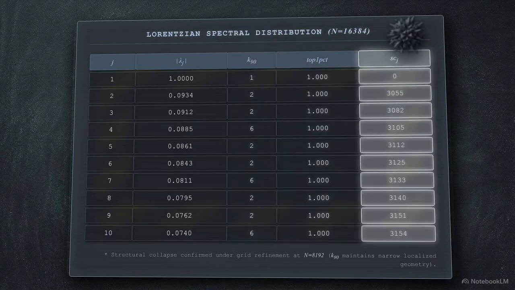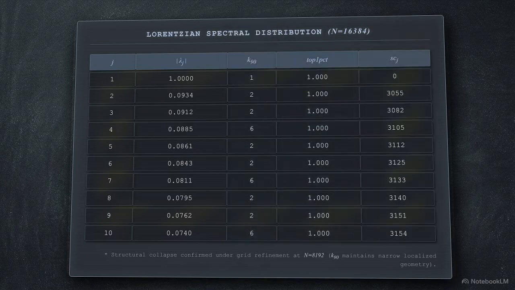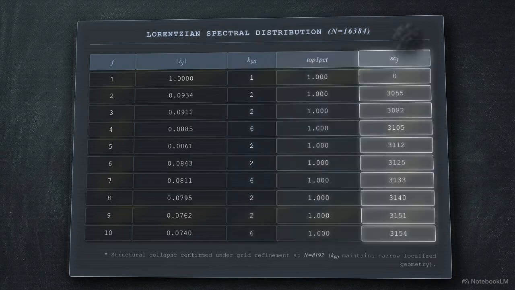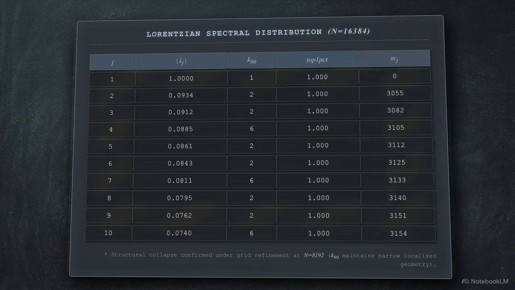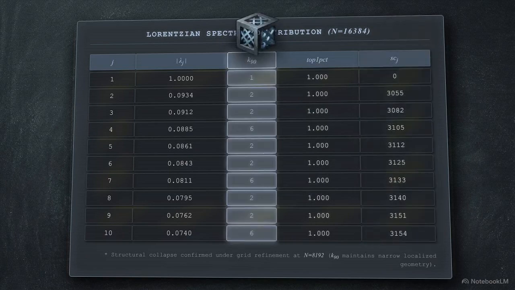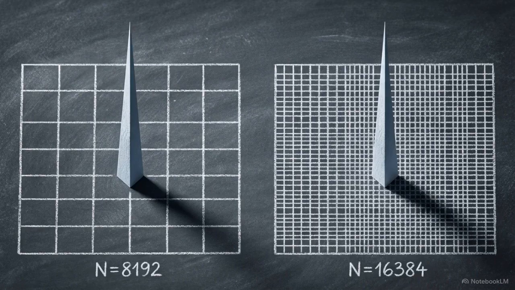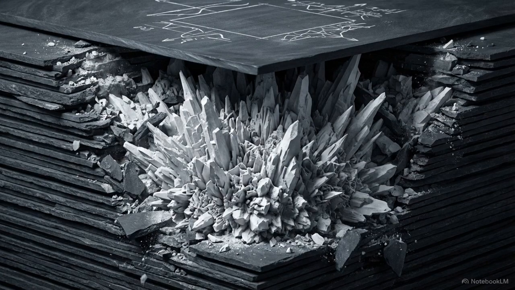The top 1% column corroborates this, maintaining a perfect 1.0 lock all the way down. Absolute mass concentration is an absolute rule. But every deep tier wider than a single cell carries massive sign change counts, ranging from over 3,000 to nearly 3,200 flips. Testing at the lower grid resolution of 8192 validates the exact same scaling. The entire spectrum is spike-dominated. There are no fat support eigenvectors anywhere in these 10 tiers. The Lorentzian kernel does not cure the deep spectrum instability. It is completely consumed by it.